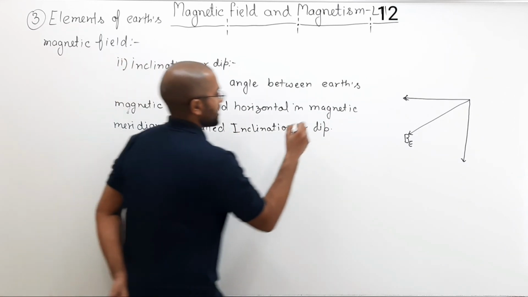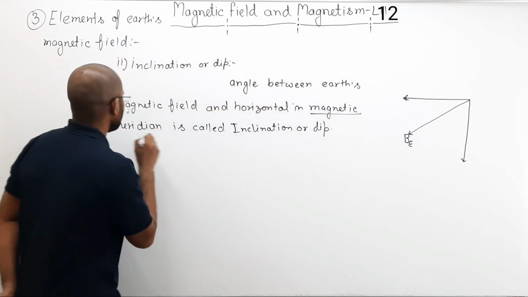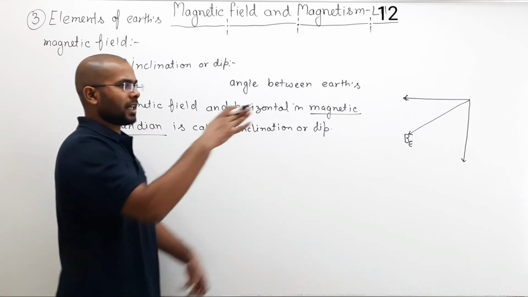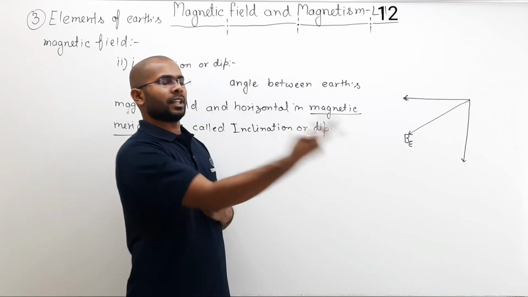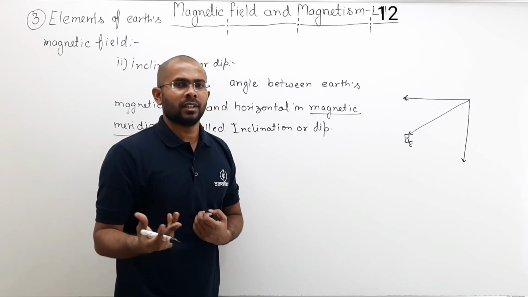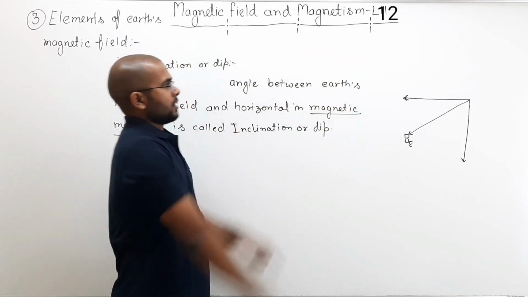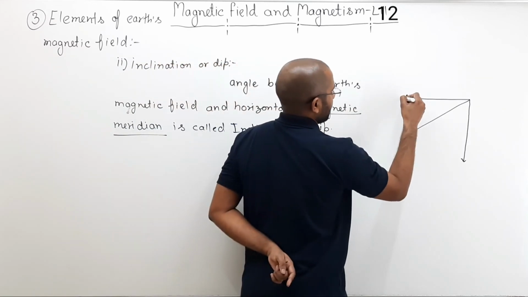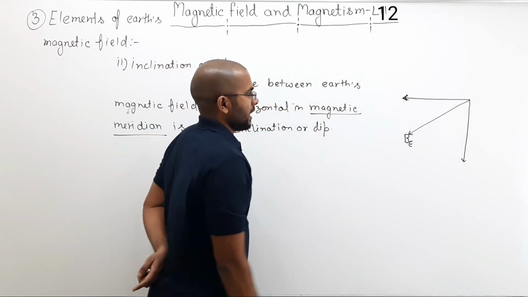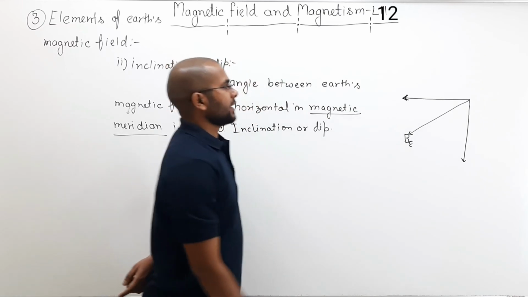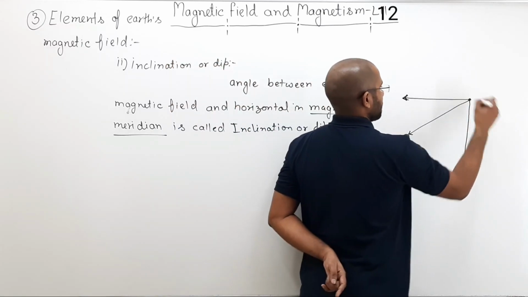So for example, let us say this is the horizontal direction in the magnetic meridian. Why are we specifying the magnetic meridian? Because horizontal directions are everywhere, 360 degrees. Which horizontal direction will you take? So if this is the magnetic meridian, then this is the horizontal direction in the magnetic meridian, and this is the direction of the magnetic field at this point.